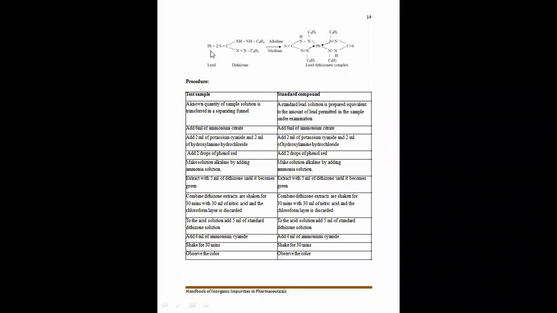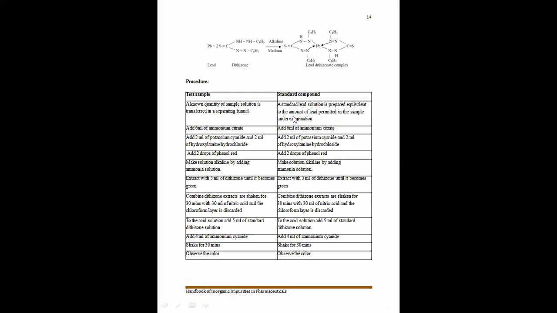Because lead impurity is generally not present in a pharmaceutical substance, but if the substance is stored in a glass container for a prolonged period of time, then lead will occur as an impurity. So such a type of substance we are going to take for the determination of lead as an impurity.